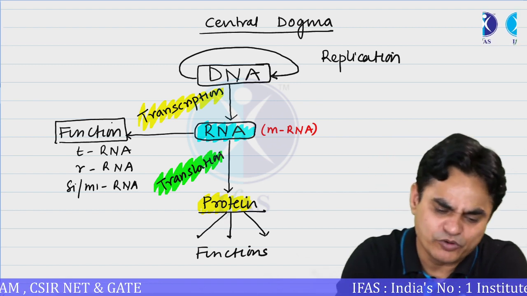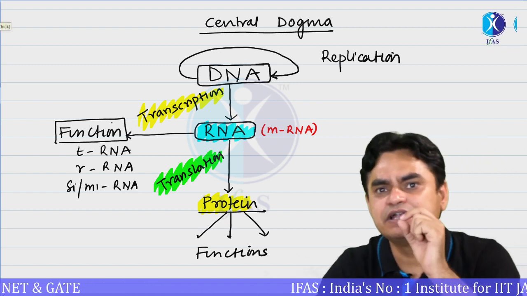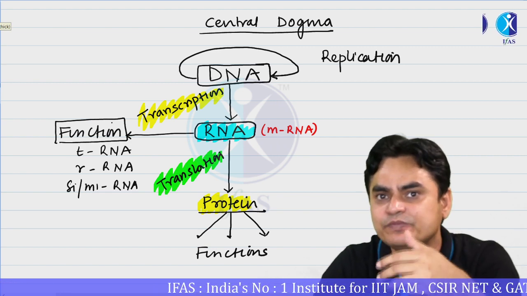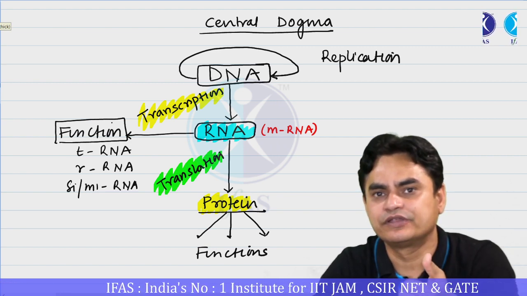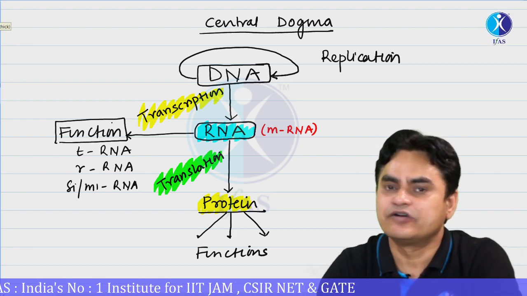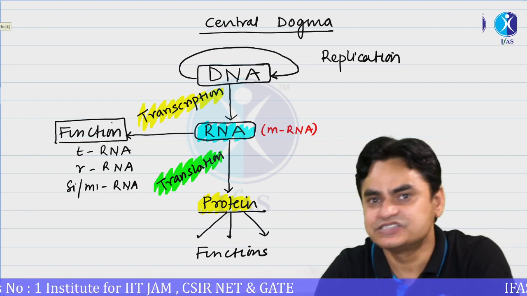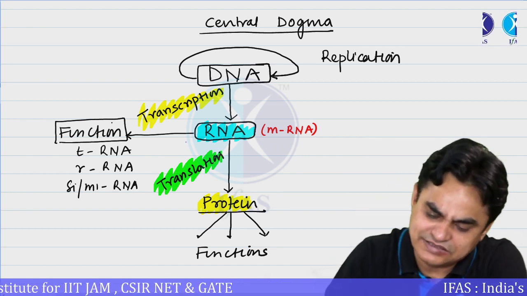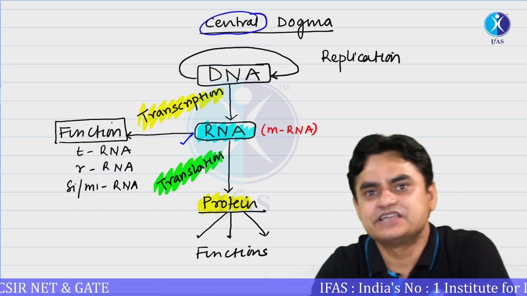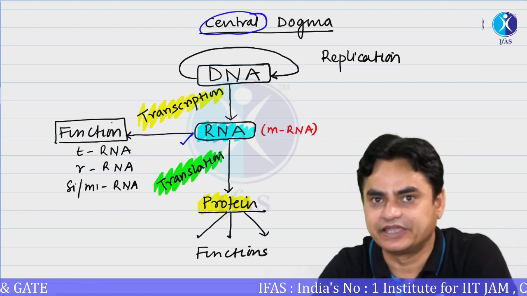As more and more research was being carried out in molecular biology, some additional phenomena were also being identified. One important thing is that it was identified that it is not always necessary that DNA would be the central molecule, because we know there are various viruses which have RNA as a genetic material. So in some cases we can say that the central molecule may not be DNA, the central molecule could be RNA.